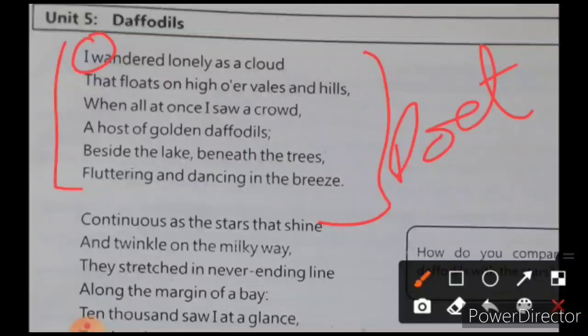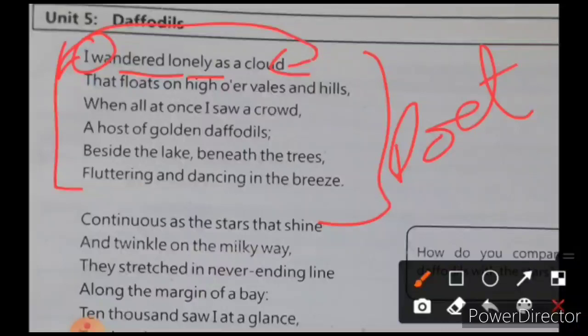So just like a wandering cloud. Wandering means when something is going here and there without any aim. Okay? So that means you are wandering around. So just like a lonely cloud that is wandering around here and there, the poet was also wandering around here and there. Okay? And that floats. Now he's comparing himself. He's comparing himself with what? The poet is comparing himself with a cloud.